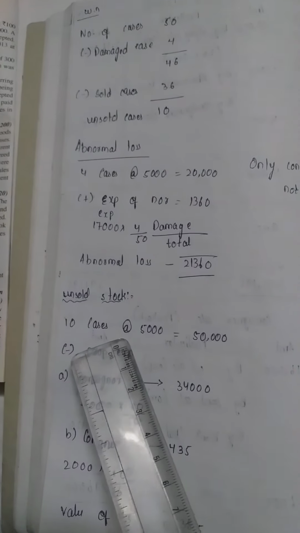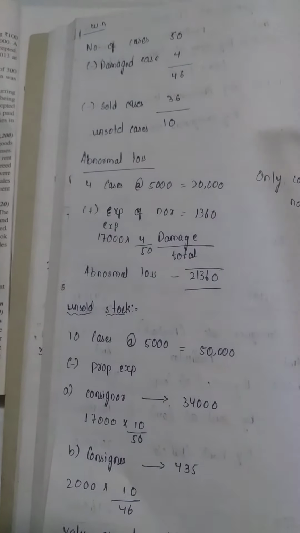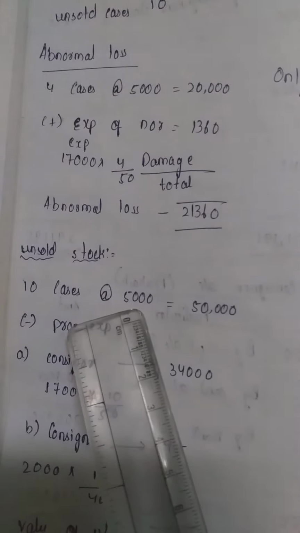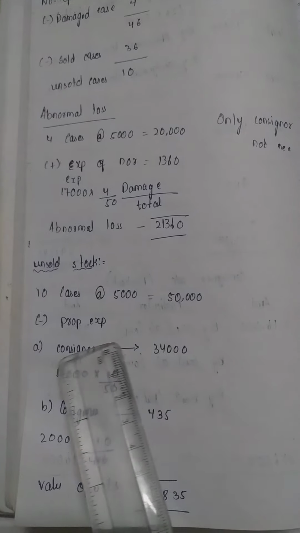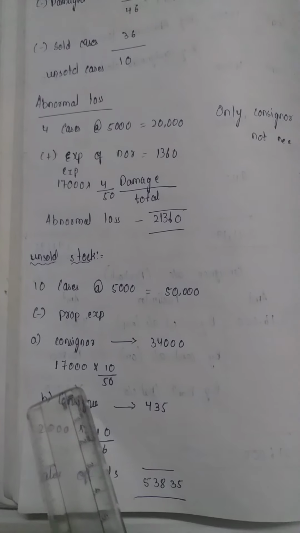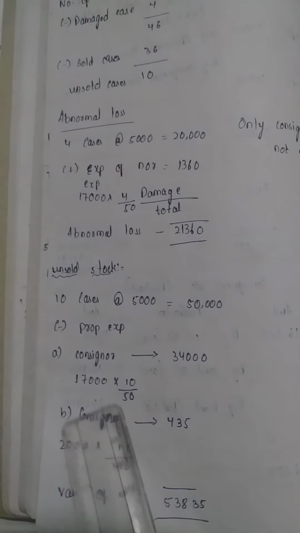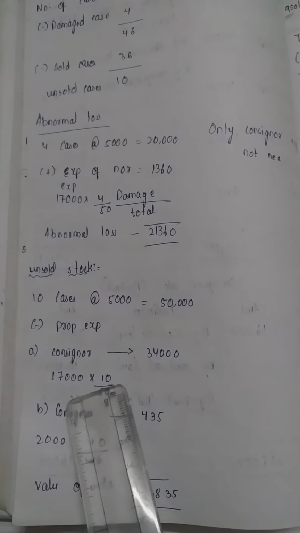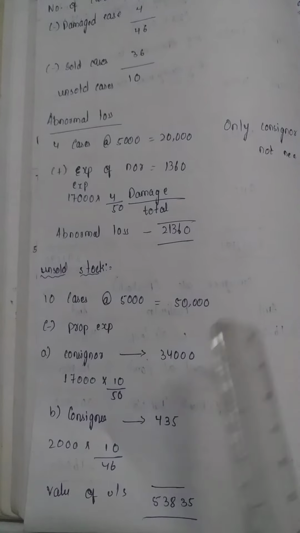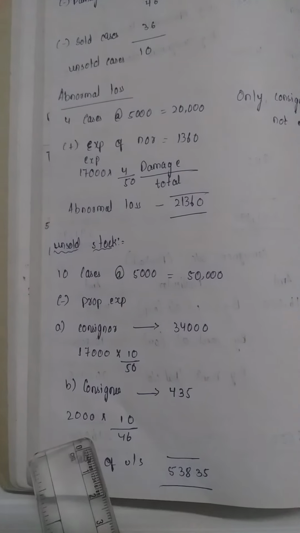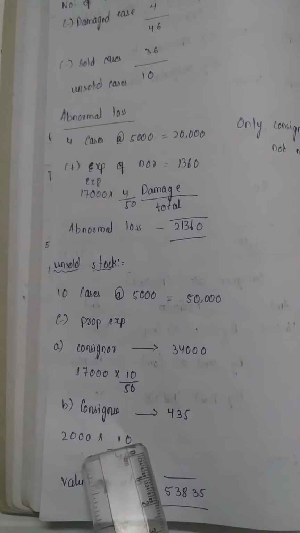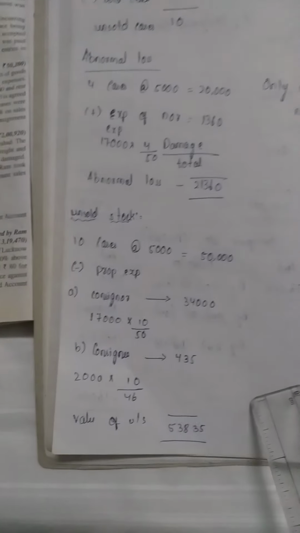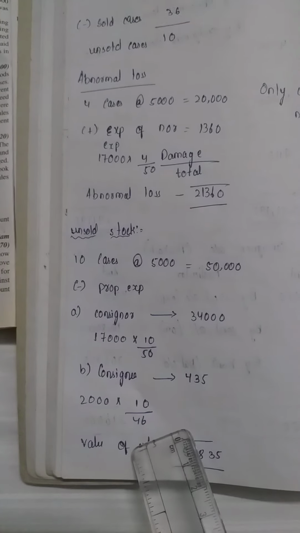Unsold stock, 10 cases are unsold stock. You can see here, we have to multiply by 5,000, then we will get 50,000. Minus we have to do the consigner expenses, 17,000 into 10 by 50, expenses of consigner into unsold stock divided by total stock, then we will get 3,400. Then consignee expenses into unsold stock by stock remaining after deducting, then we will get 46.